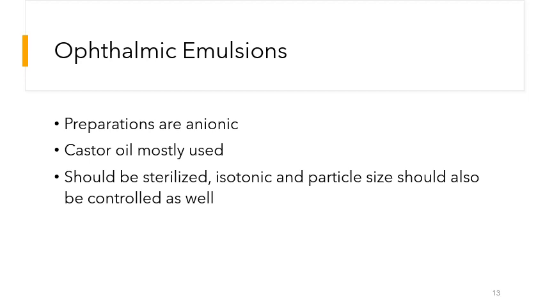Then we have the ophthalmic emulsions. These preparations should be anionic, and mostly castor oil is used as a vehicle in these types of preparations. Similar to the ophthalmic ointments, suspensions, and solutions, these products should also be sterilized and isotonic. Their isotonicity should be maintained. Their particle size should also be well under controlled limits for better formulation.